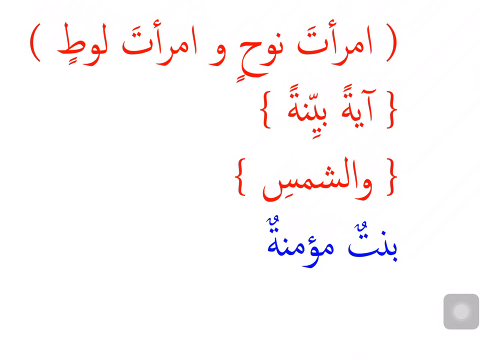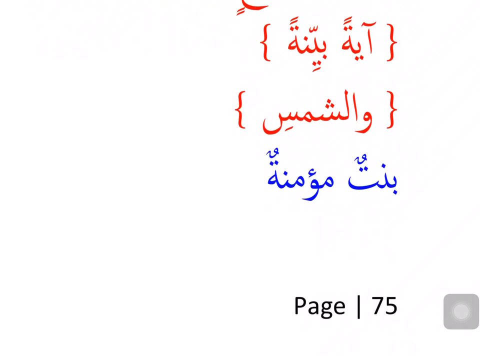So these are two idafas, there is no sentence here. Ayatan bayyinatan is a mawsuf sifa. Again, it's a murakkab, not a sentence, a clear ayah, evident ayah. Washamsi, jar majroor, by the sun. Murakkab, not a sentence. Bintun mu'minatun, a believing girl, sifa mawsuf, not a sentence.